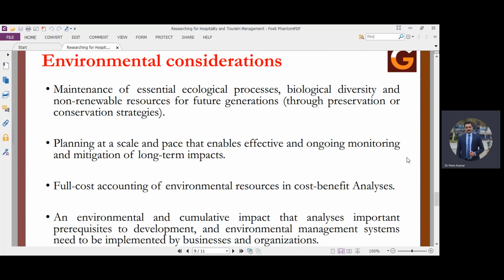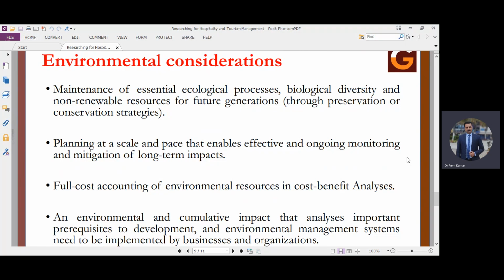We should be taking benefit of the environmental resources at a destination in such a way that it should be available for future generations also. We need to plan at a scale and at a pace that enables effective and ongoing monitoring and mitigation of long-term impacts. So the scale and speed of planning should be such that we look at the long-term impact of a tourism destination, or the long-term impact of using the natural resources at a destination, not only the short-term impact.